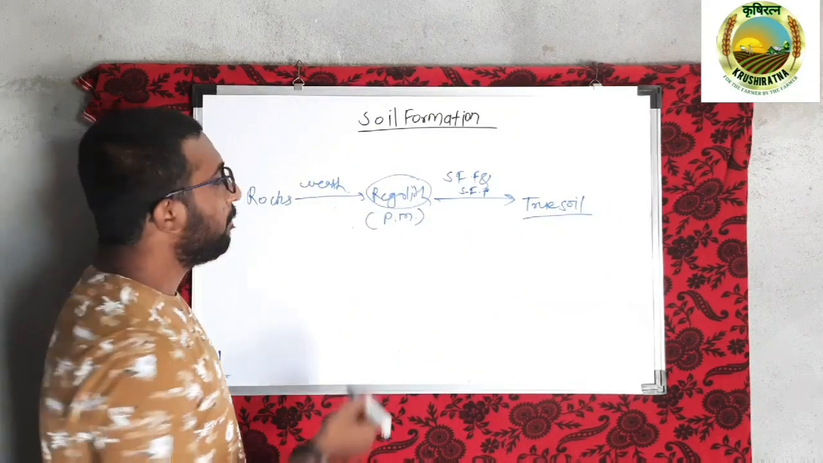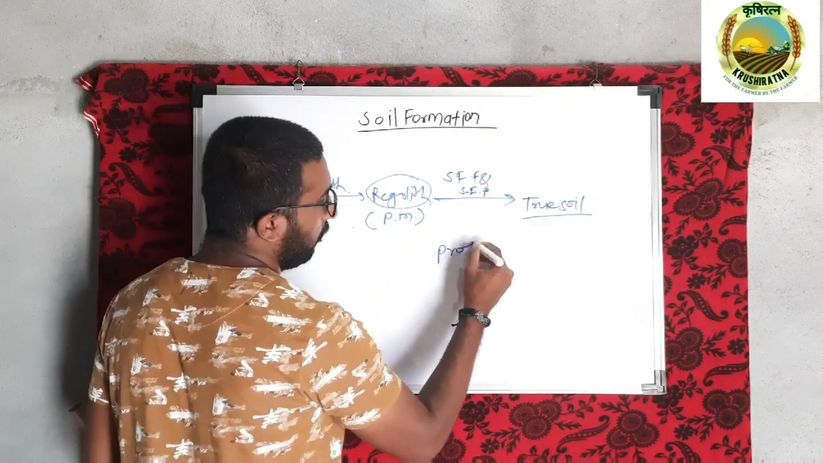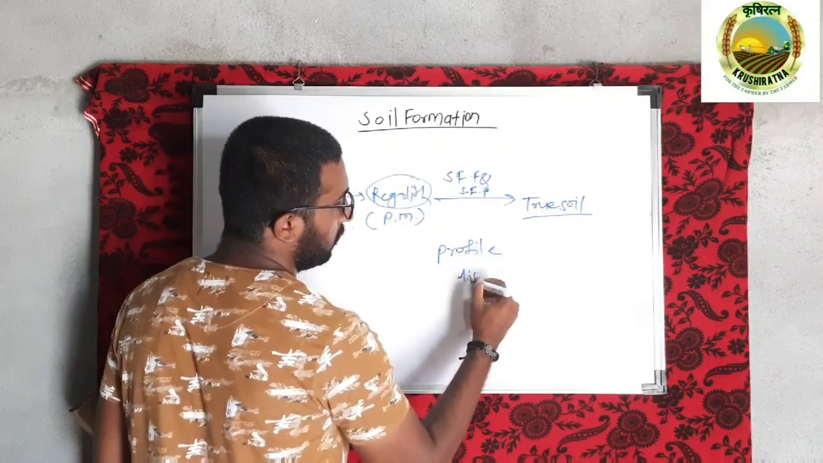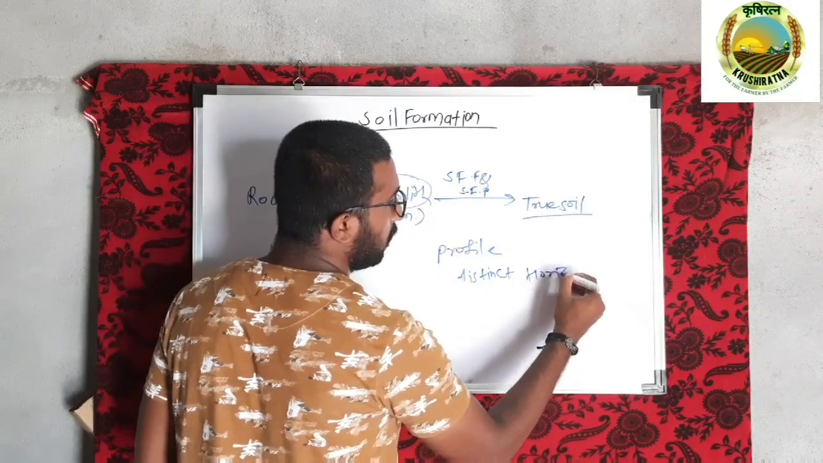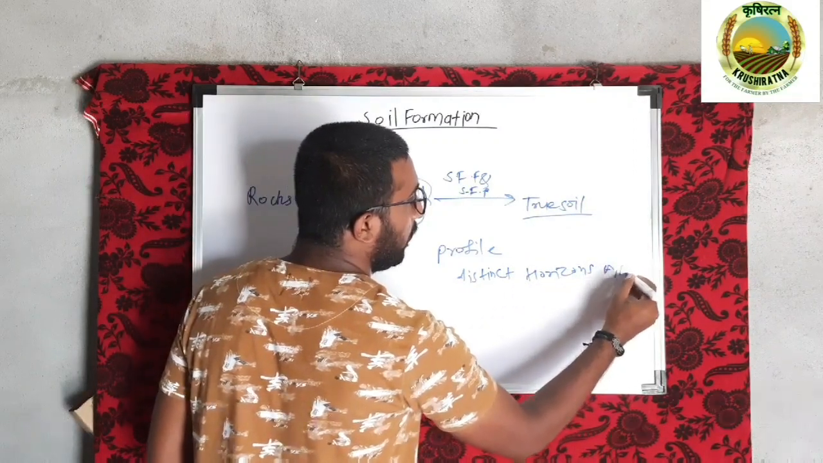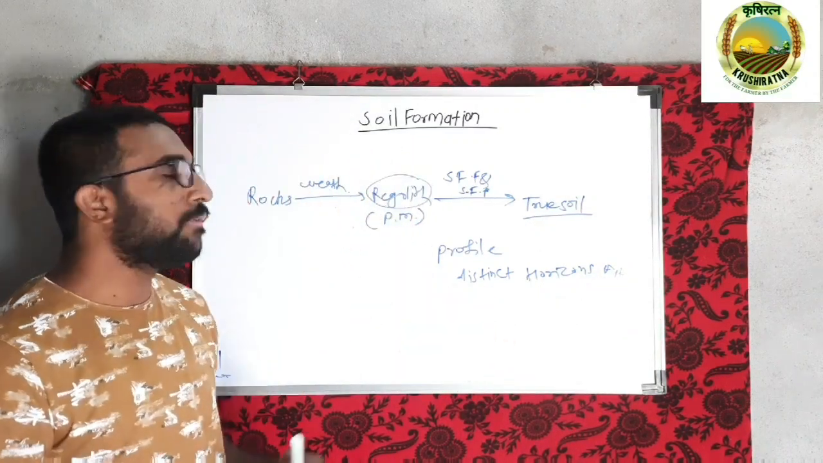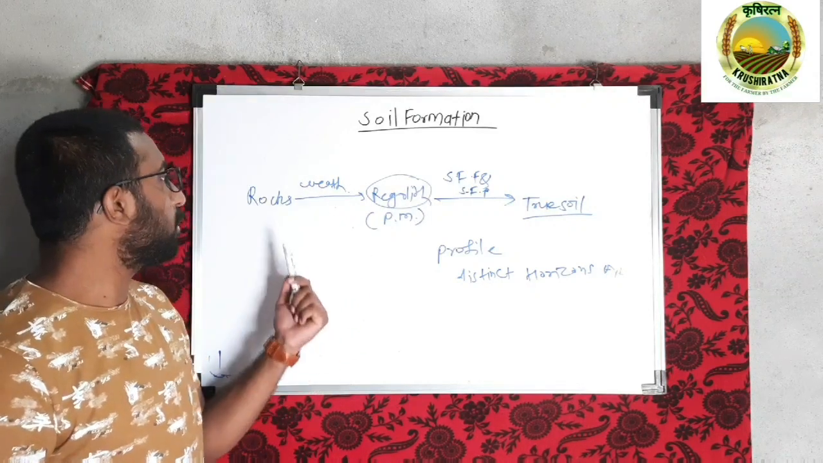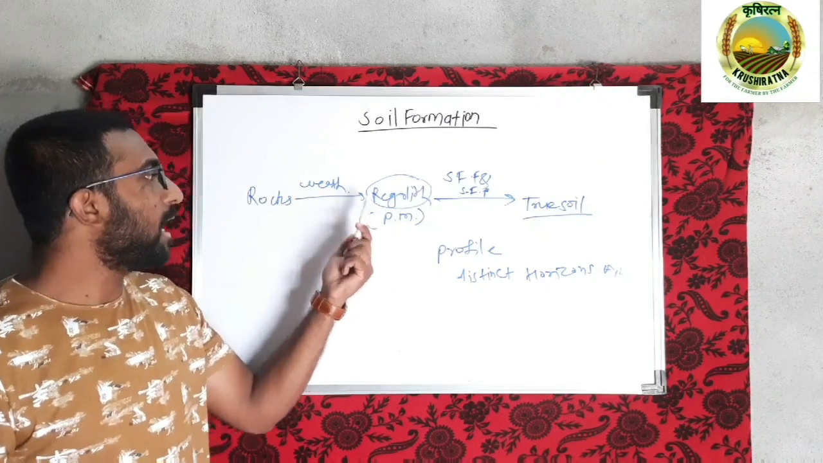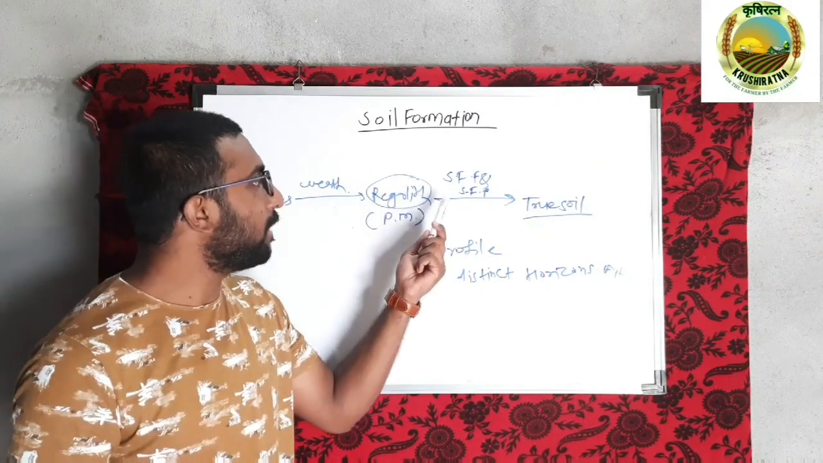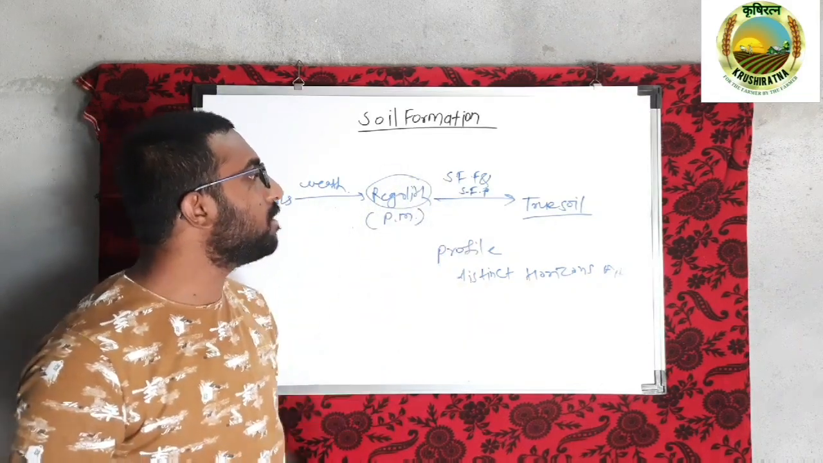What is true mature soil? Mature soil is the soil which consists of a well developed profile with distinct horizons, that is horizons A, B and C. This soil is called well matured soil. So equationally, rocks on physical and chemical weathering turn into regolith, and the regolith, under the influence of several soil forming factors and soil forming processes, turns into